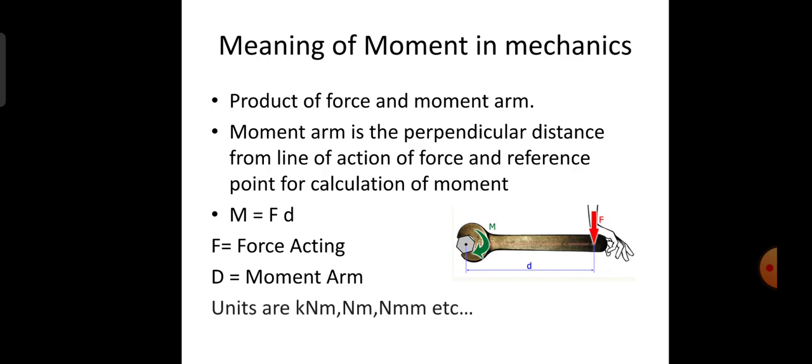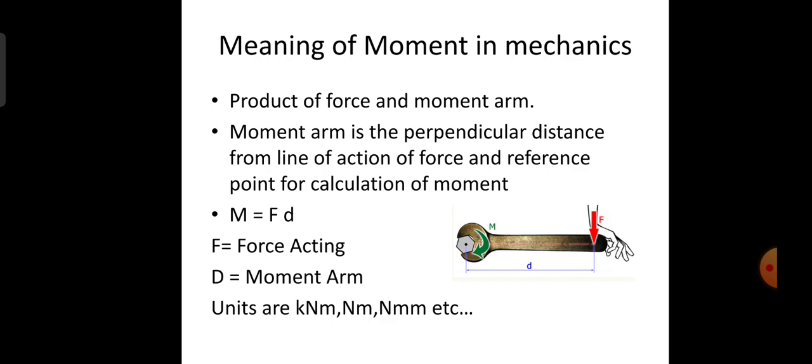The SI unit for the moment is kilonewton meter. If the force is in kilonewton and the distance is in meters, then M will be in kilonewton meter. If the force is in newton and the distance is in meters, newton meter will be the unit of moment.